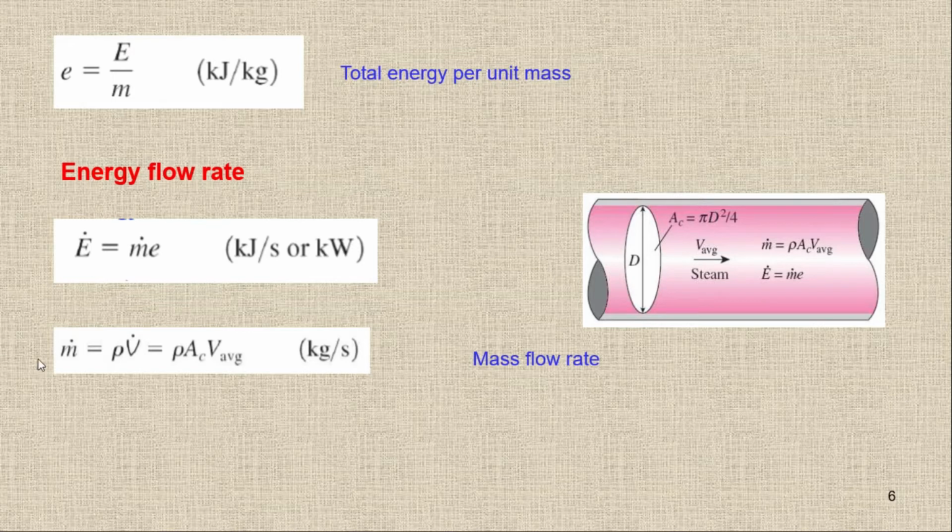So I am going to replace this area times velocity by V dot, the volume flow rate. You cannot divide V by time if V is velocity, because then you'll get the acceleration. So this V is basically volume, not the velocity. So either we can write m dot is equal to rho V dot, where V is volume, or I can write m dot is equal to rho A V, where V is velocity, not the volume. So this is mass flow rate.